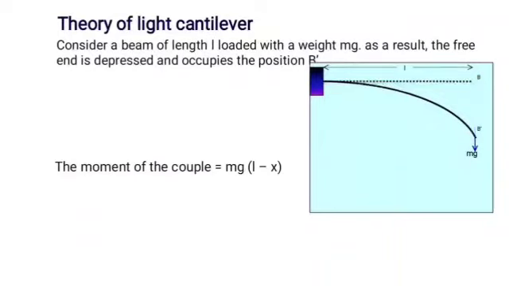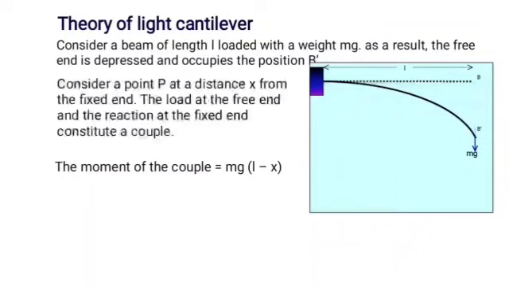The load at the free end and the reaction at the fixed end constitute a couple. The moment of the couple is given by mg(L minus x), where P is any point at a distance x from the fixed end, and this length is represented by L minus x.